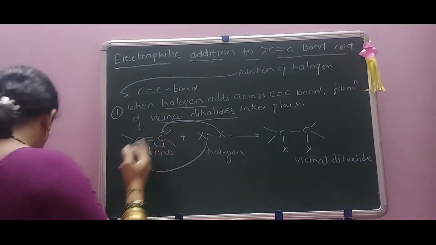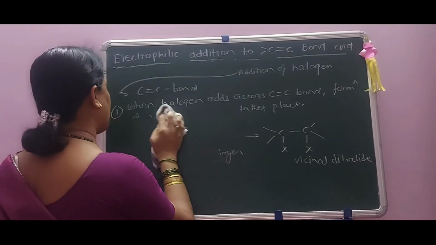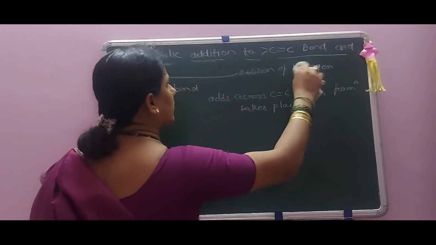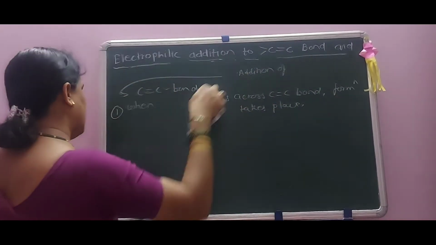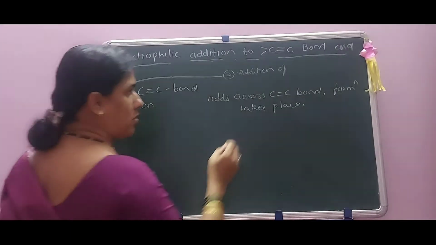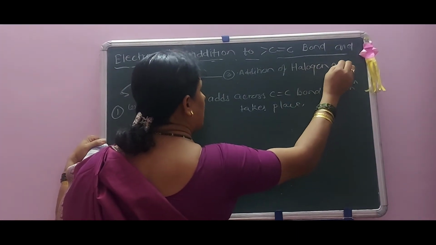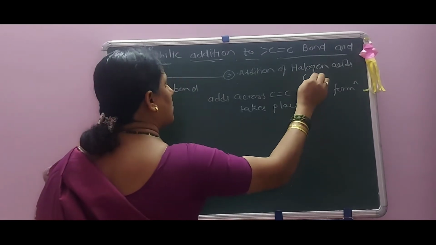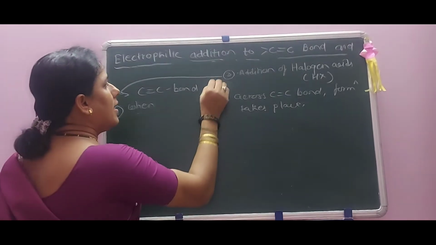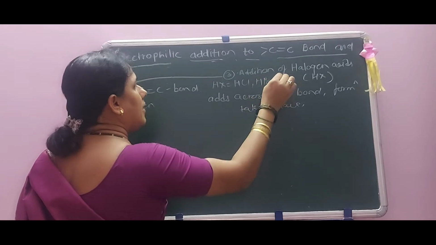Okay, now the third reaction is the addition of halogen acids. Halogen acids can be designated by HX, where HX is equal to what? HCl, HBr and HI.